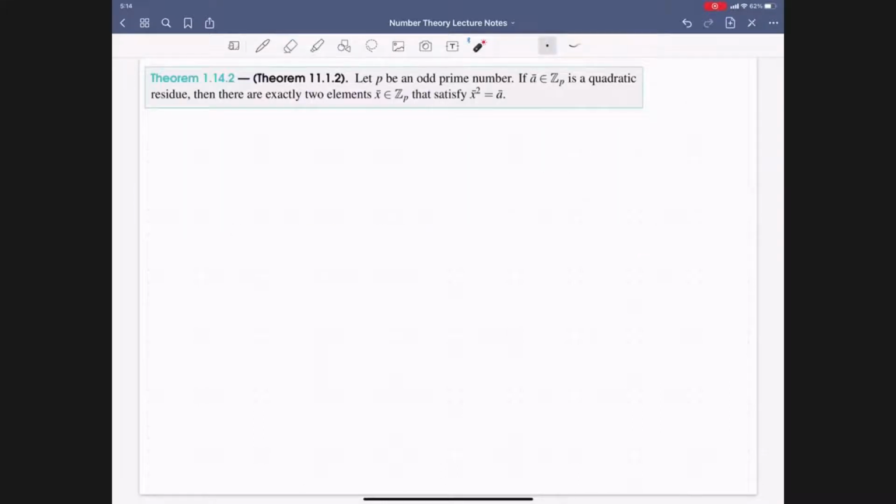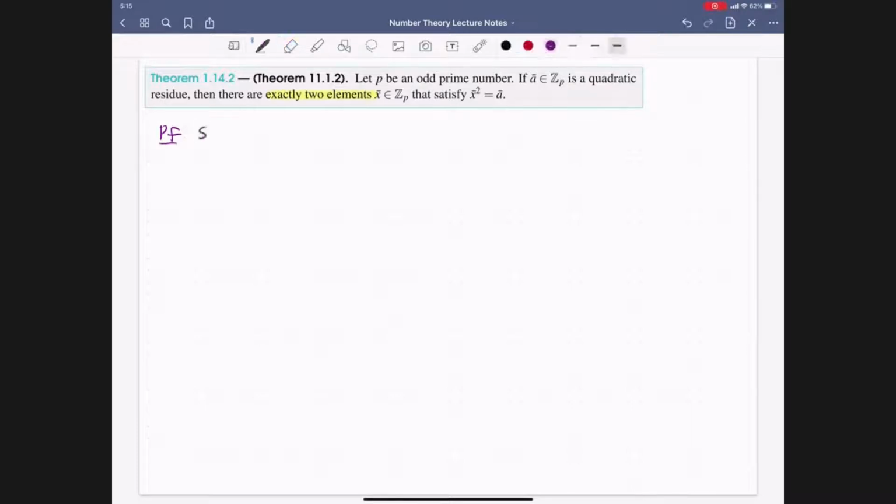Our first result for today will have us consider the case when p is an odd prime, and we're going to assume that a bar is a quadratic residue in the integers modulo p. We want to show that there are exactly two elements x bar in the integers modulo p such that x bar squared is equal to a bar. The proof of this we actually just did in our sketch where we looked at the g of x. So let's see why. That's almost enough for the proof. So here's the argument.